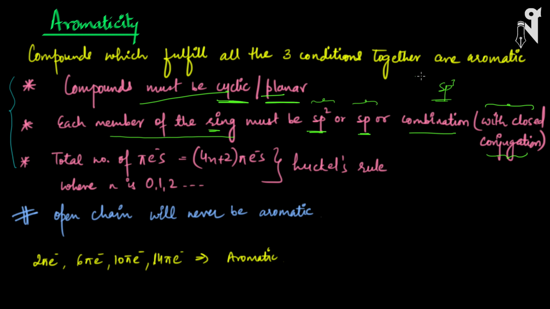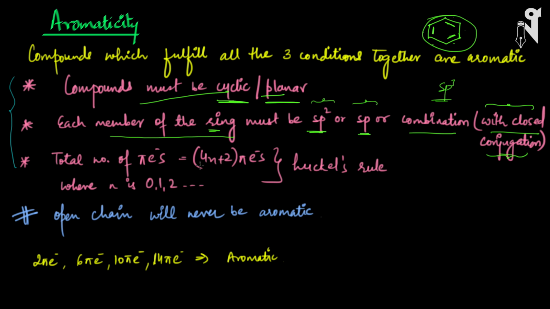Basically, if I'm talking about any cyclic chain, let's say I have drawn this, I'm talking about benzene over here. So here you can see this is the closed conjugation. That means you have a double bond, alternate single bond, alternate double bond, alternate single bond, alternate double bond, single bond. So basically here the conjugation is in the complete molecule. It's not in half of the ring. So this is called closed conjugation.